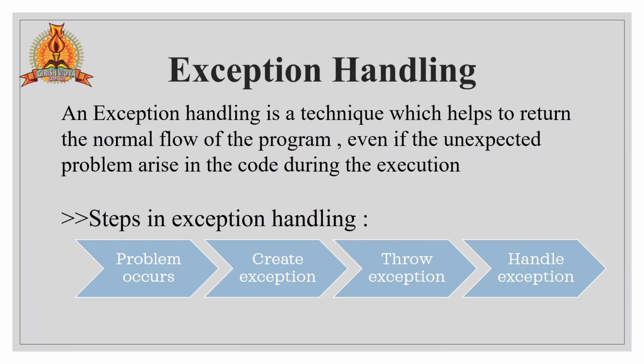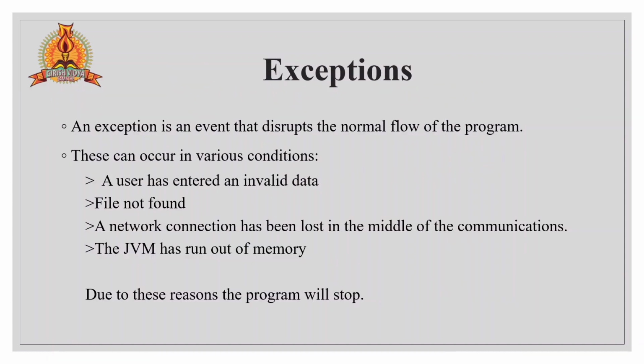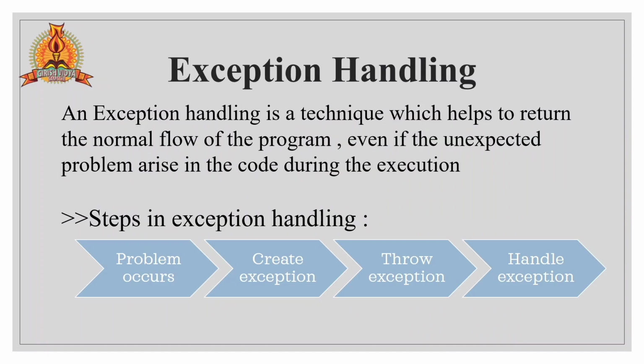Then exception handling. Exception handling is a technique which helps to restore the normal flow of the program, even if an unexpected problem arises in the code during execution. So these are all the problems and the various conditions that stop the program in the middle. To handle those problems, they introduced the exception handling concept.